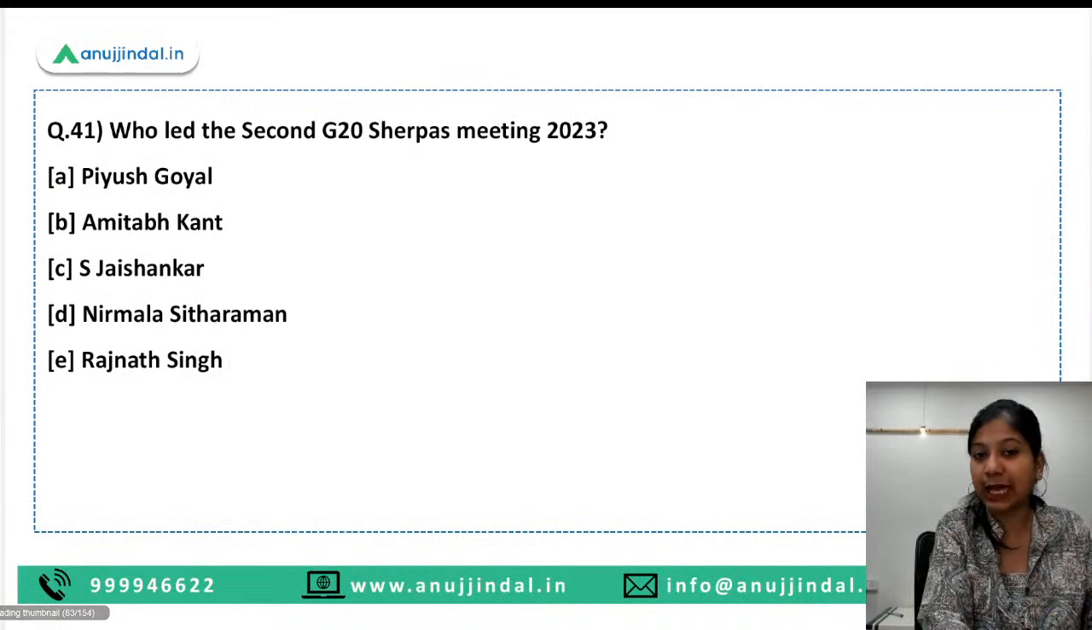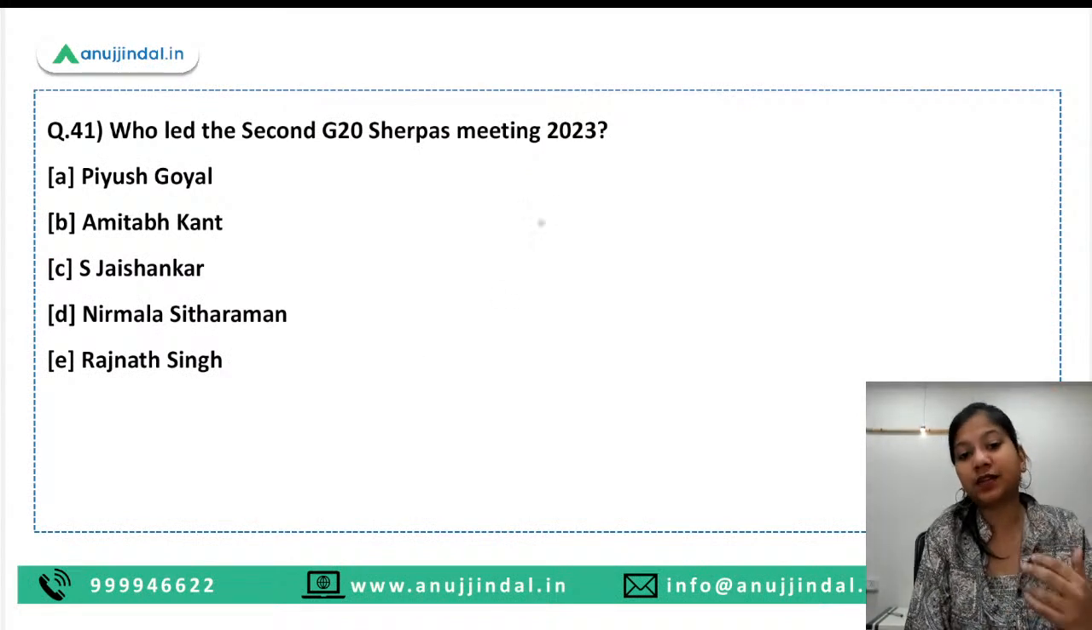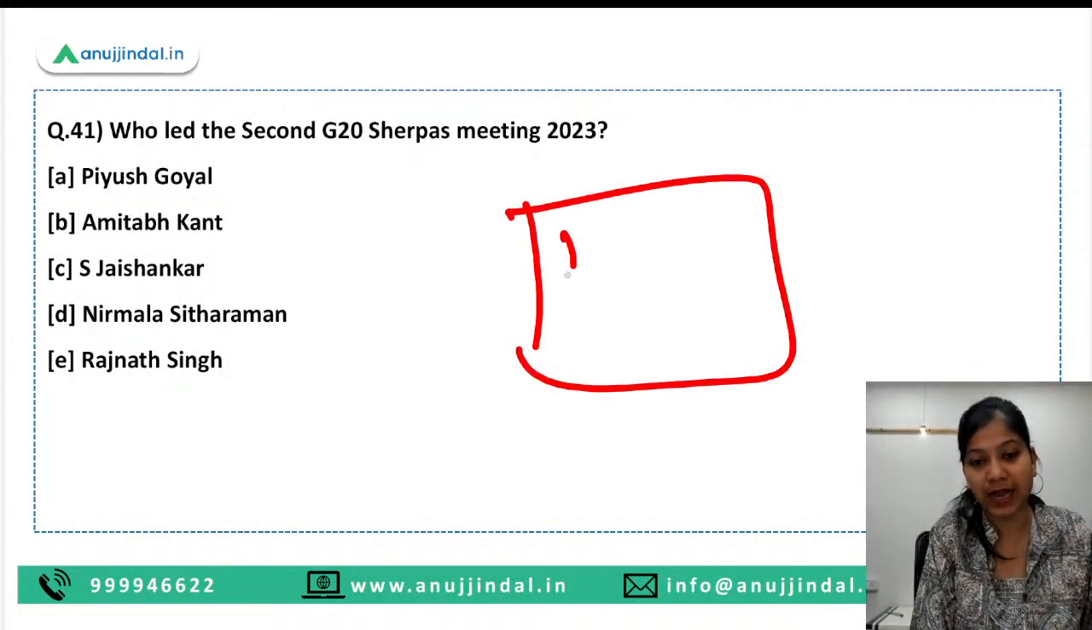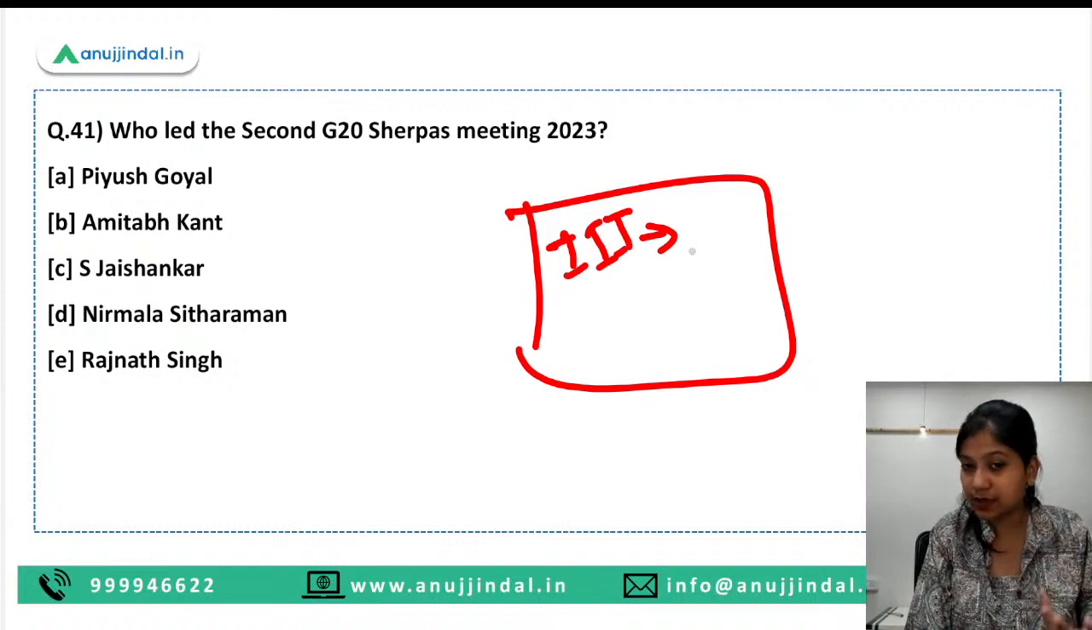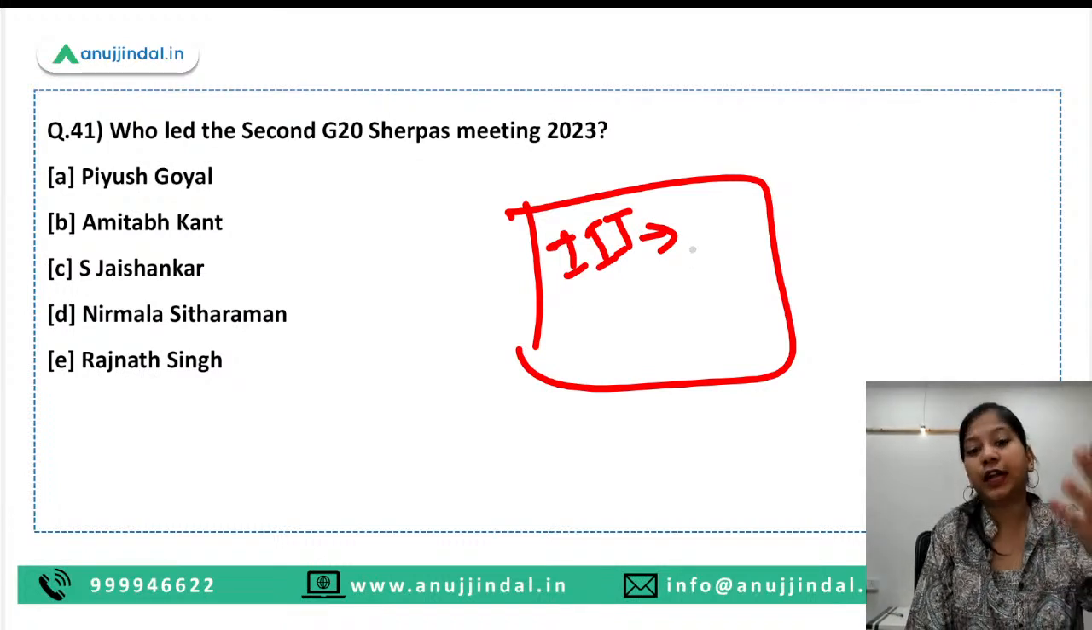So for this type of questions, you can create a short note for yourself: write the IIT's name, and then write in front of that IIT's name the innovation that it has done or the purpose for which it was in the news.